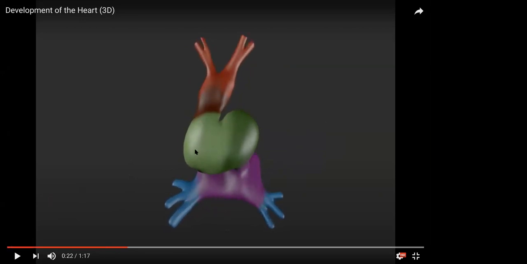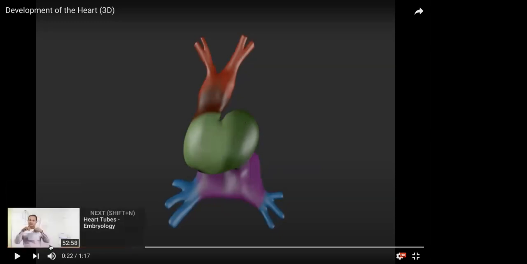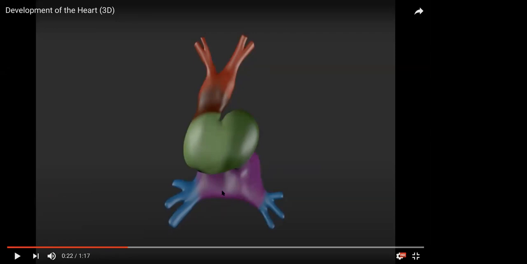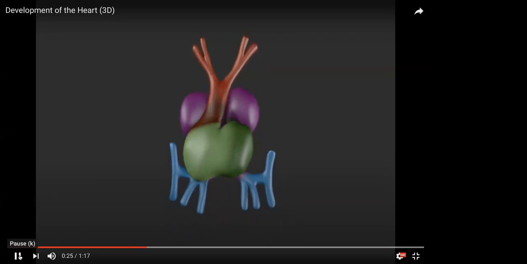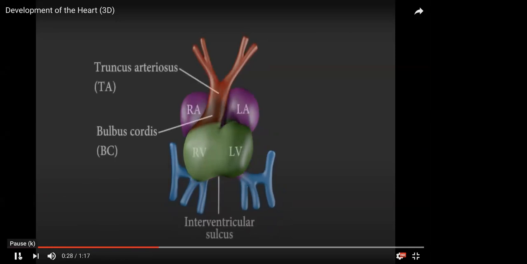These two green bulges will be the left and right ventricle, but the atrium at this stage is still at the bottom of the ventricle. Eventually, it will bulge and loop and go to the top. Keep an eye out. Did you see that? Now it will show the right atrium, left atrium, right ventricle, left ventricle. So this is how it becomes the four-chambered heart.